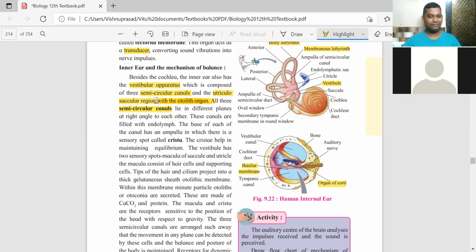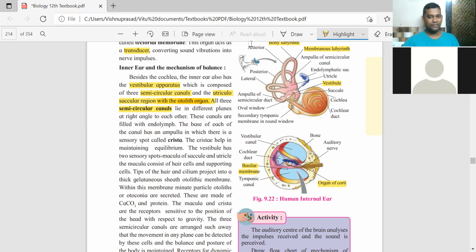Together they make up the vestibular apparatus, which is concerned with balance. There are 3 semicircular canals, structures at 3 different angles. You can see over here: this one, this second, and this third.